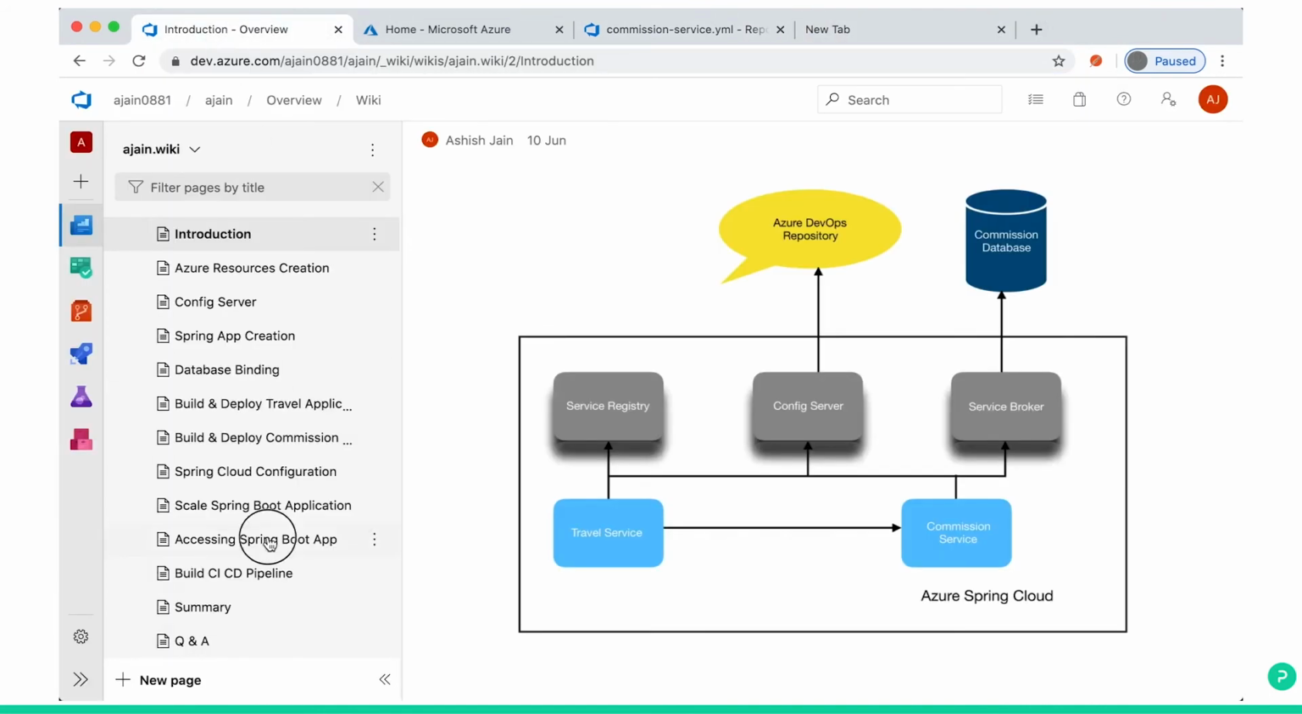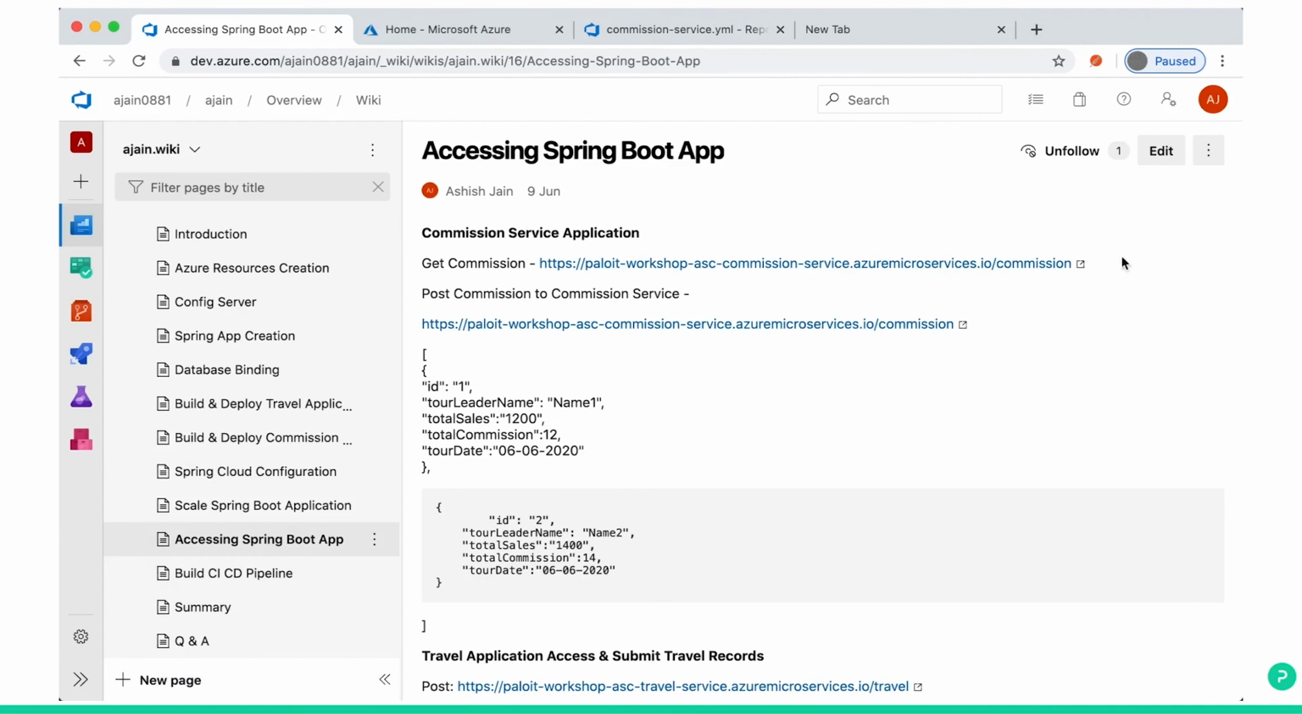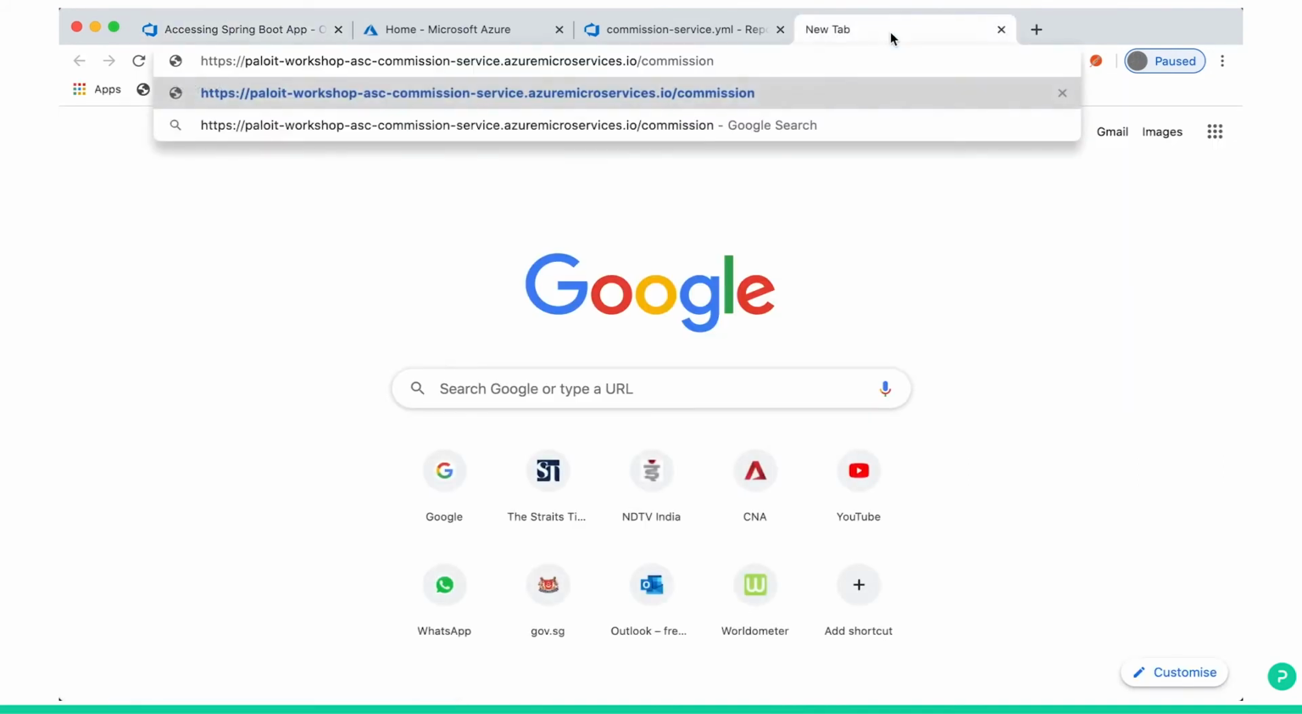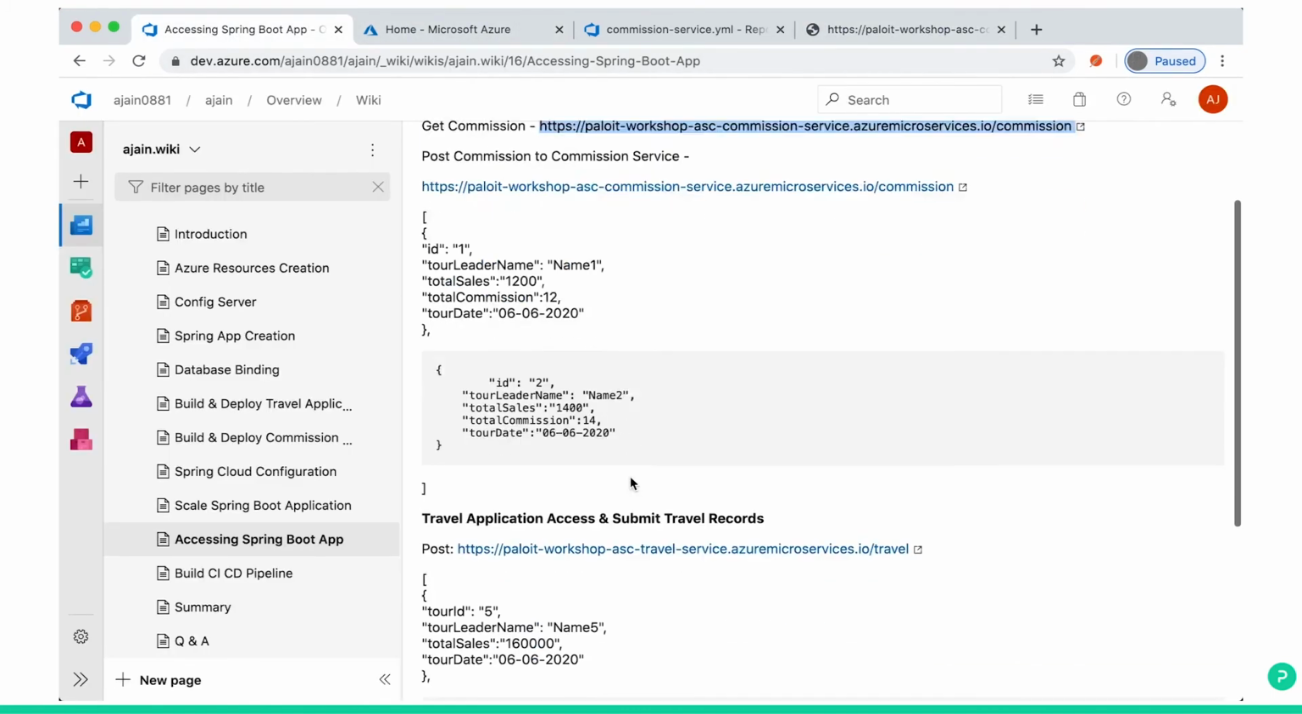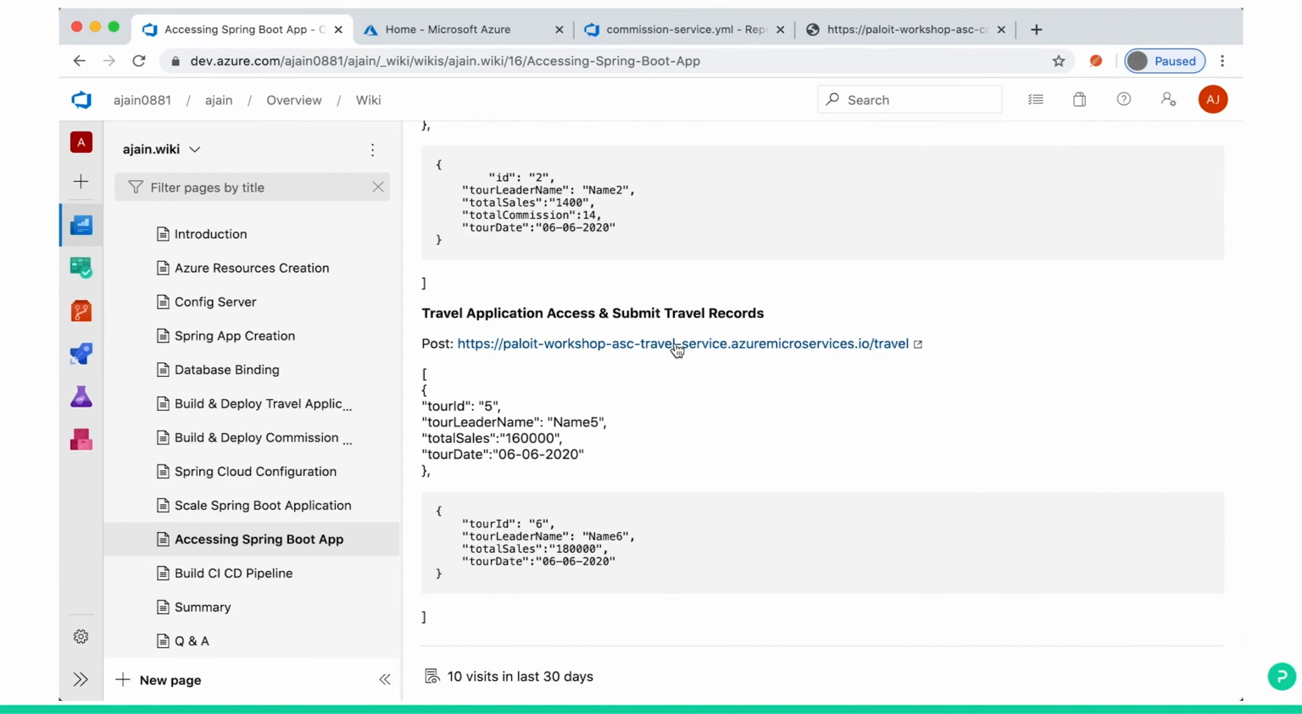Let's execute some steps. So we have a GET API call into commission service. Let's execute and see what we get. So it's empty. We don't have any record there. There is no commission created because we have not entered any data into the travel application. Let's post some records into travel.